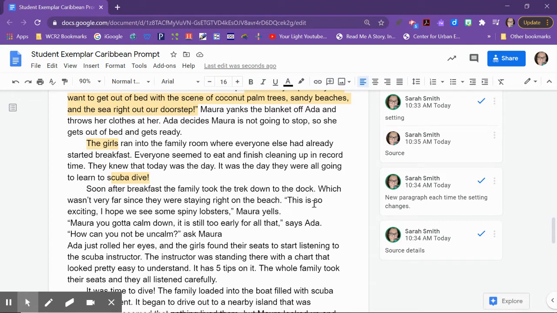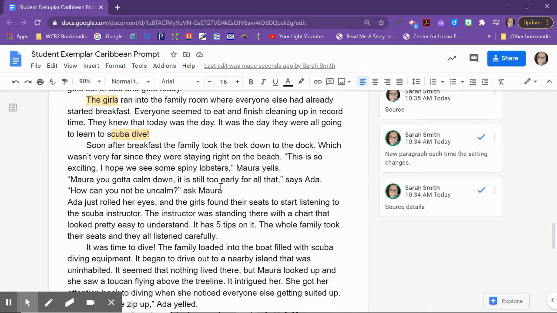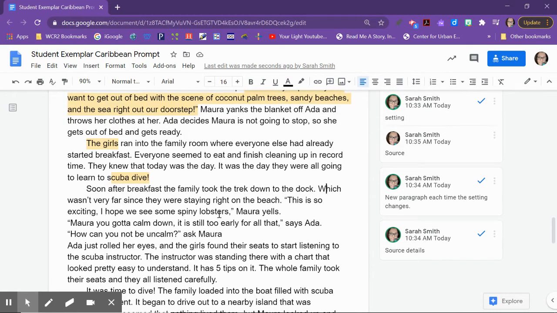All right, so soon after breakfast, the family took the trek down to the dock, which wasn't very far since they were staying right on the beach. So notice how she explained why they were able to go down to the dock and not have to get in a car. And she explained that transition of going from eating breakfast and being in the family room to them actually being out on the dock listening to the scuba instructor. So you need to make sure you're doing that in your stories. You're not just jumping from one event to the next.